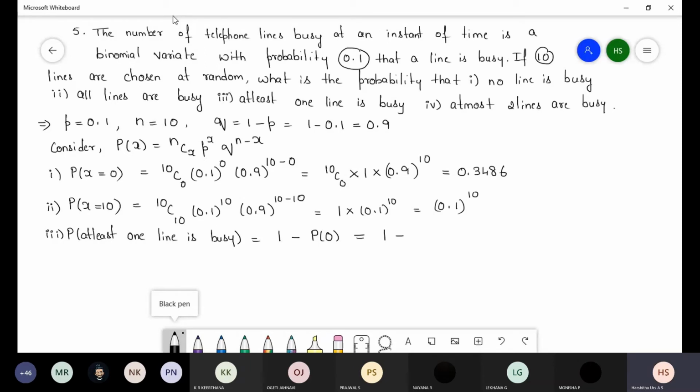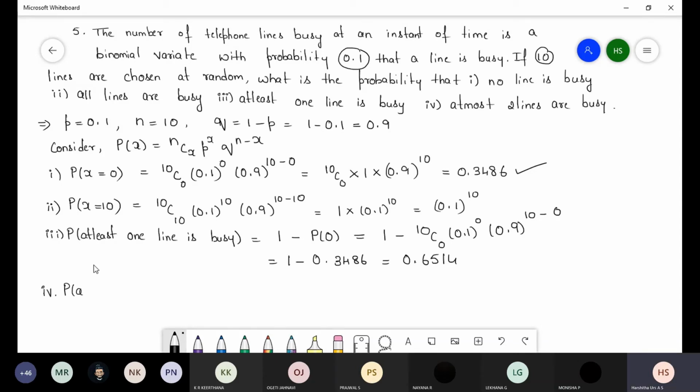So 1 minus 10C0, 0.1 whole power 0, 0.9, 10 minus 0. So already P of 0 we have found here. This is the P of 0 value. So you can directly do the substitution. 1 minus 0.3486, 0.6514.